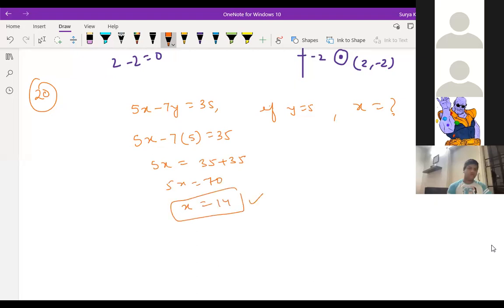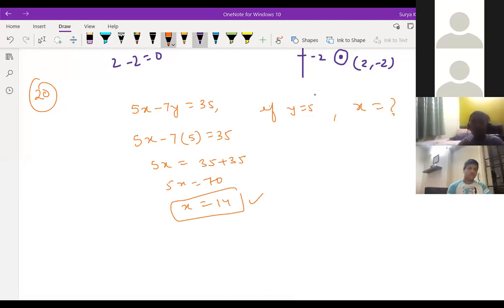What happened, Sahil? I got confused in moving the 35 towards the other side. Acha, acha. You should solve linear equations; we have read that in class 7th, 8th only, right? Yes, sir.